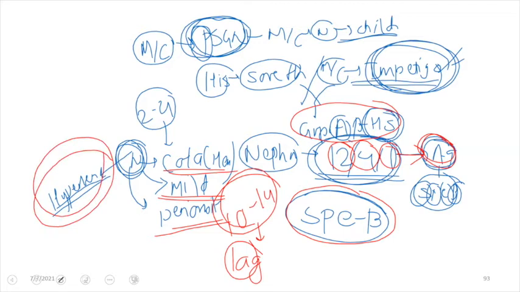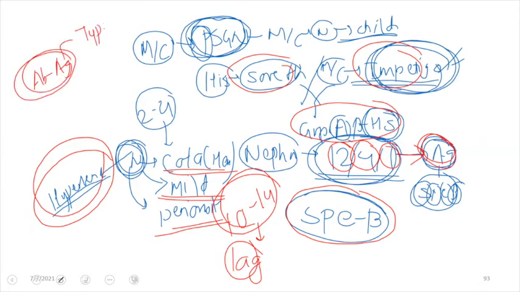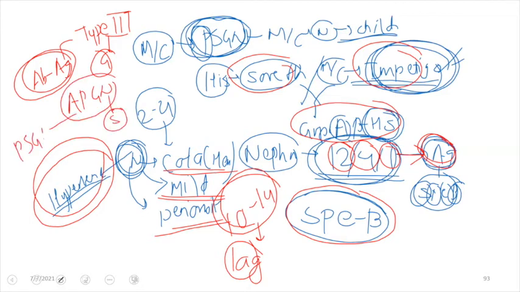But the original incident, the skin infection or the sore throat, will not be there. This means the infection has already been cleared out, but the antibody is produced, and this antibody will react with the antigen, and that will be a type 3 hypersensitivity reaction. This will be deposited within the glomerulus, resulting in complement activation, and eventually that will result in acute proliferative glomerulonephritis, which is mostly due to streptococcus, and hence it is also known as PSGN, post streptococcal glomerulonephritis.